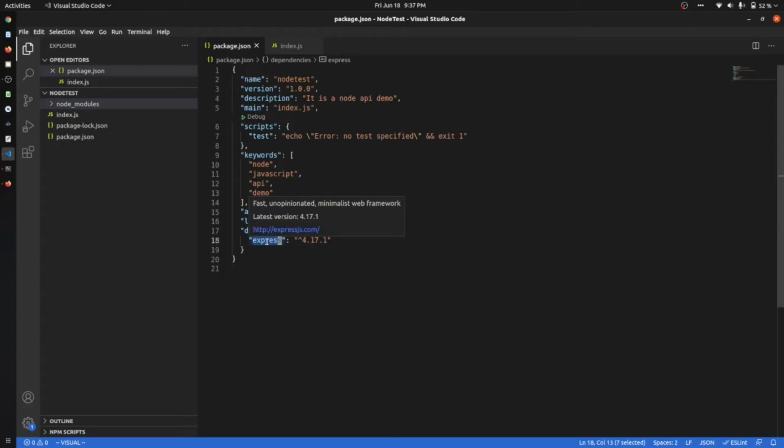If you are uploading your application on GitHub or something like that, just make sure you ignore this node_modules folder because it is the largest folder in your application.